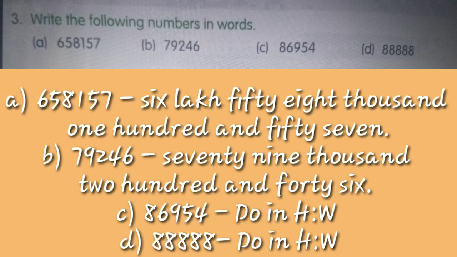Moving on to the second part. The second part has 79246. So 79 is in the thousands place. You write 79 as 79,000, and 246 is in the hundreds, tens and ones places. So you just write it as 79,246. The third part is 86954. It is meant for your homework, and the fourth part is 88888. It is again meant for your homework.